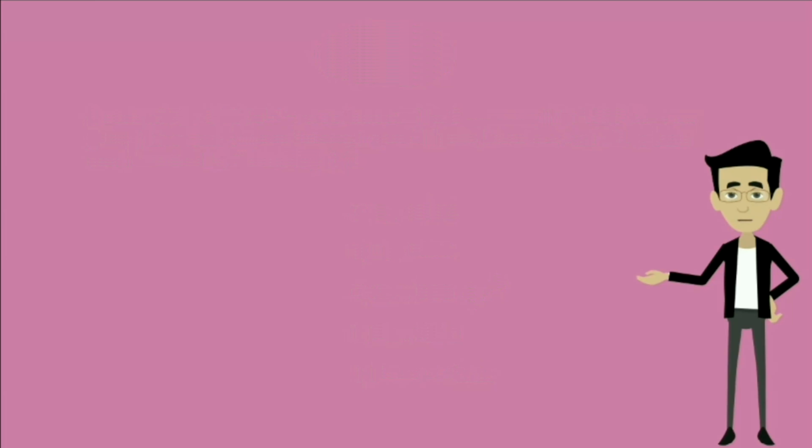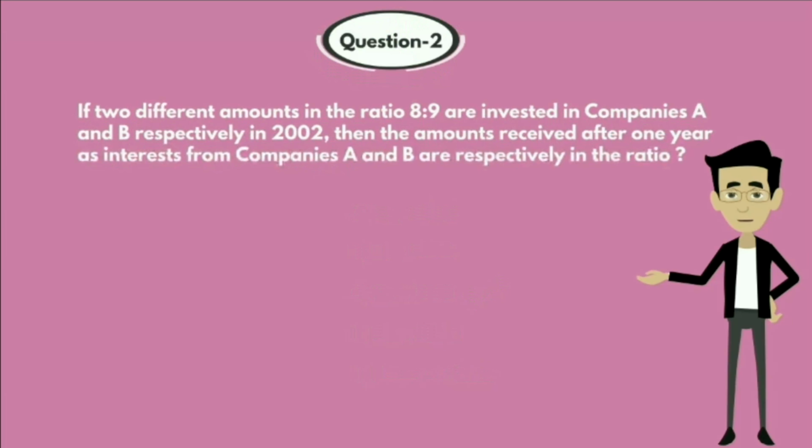Question number 2. If two different amounts in the ratio 8:9 are invested in companies A and B respectively in 2002, then the amounts received after 1 year as interest from companies A and B are respectively in the ratio. Options are Option A, 4:3, Option B, 7:9, Option C, 1:2, Option D, 3:7, and Option E, none of these.